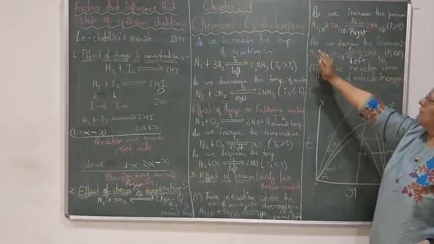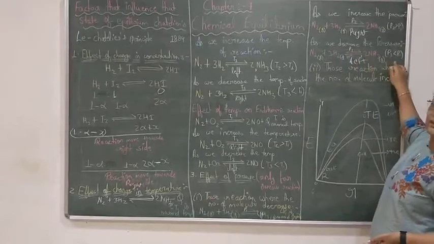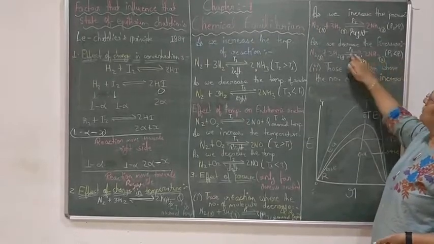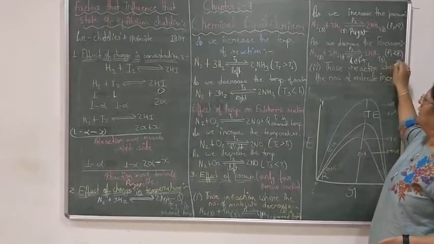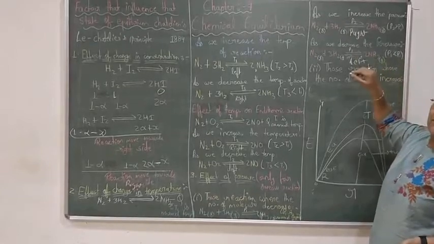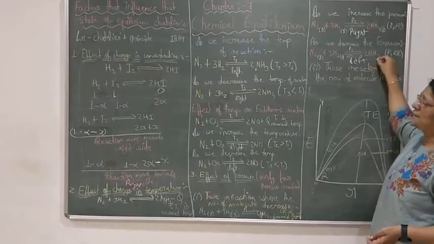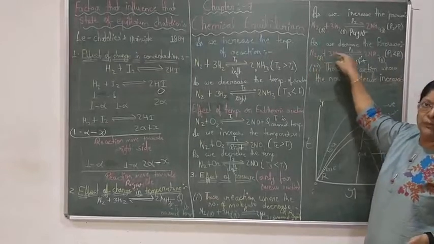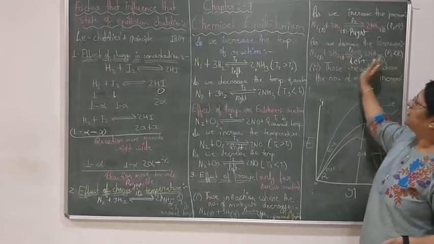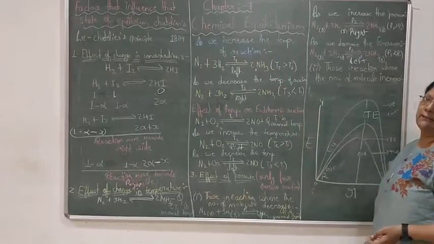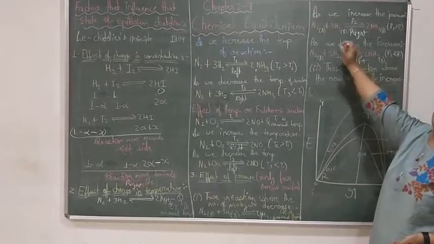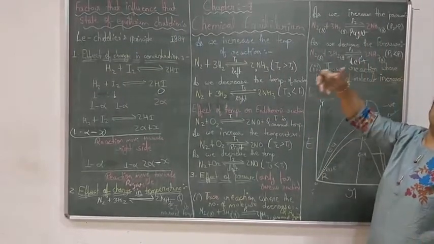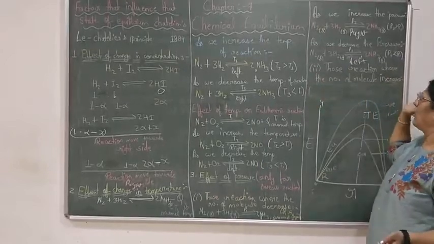The same opposite thing happens in the case of decreasing the pressure. If we are doing P3, which is less than P1, so now we are decreasing the pressure. That's why whatever ammonia is formed starts dissociating into N2 plus 3H2. That's why the equilibrium will move towards the left side, and it will go on until the normal position of neutralization is reached.